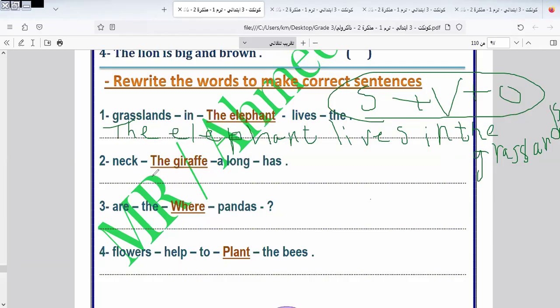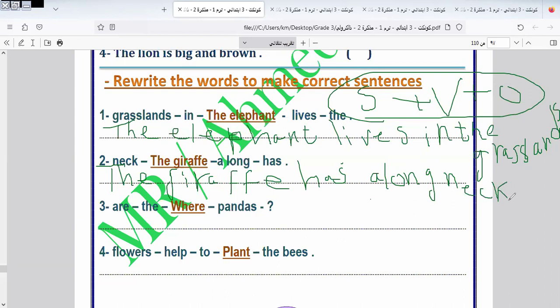What can I do with this sentence? Here the giraffe is the subject. Where is the verb? Has what? A long neck. The giraffe has a long neck. And I put a full stop at the end of the sentence.